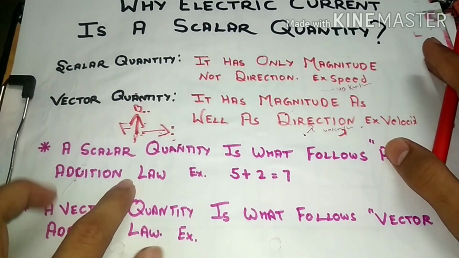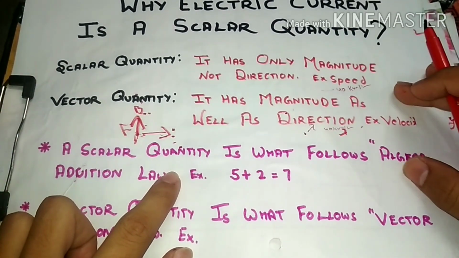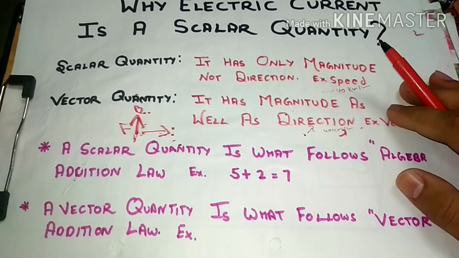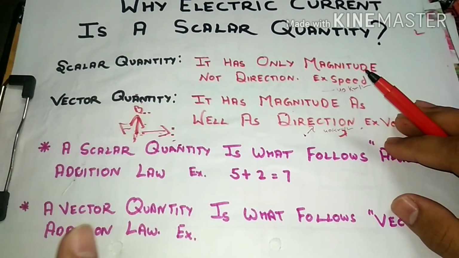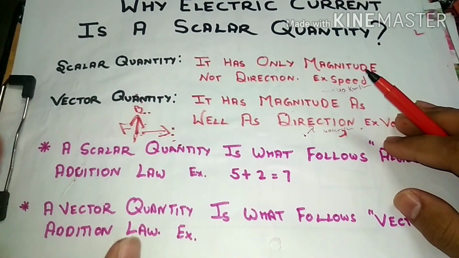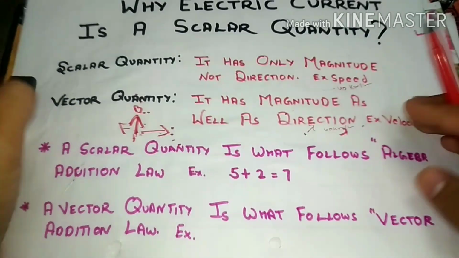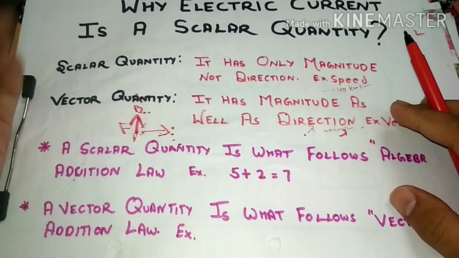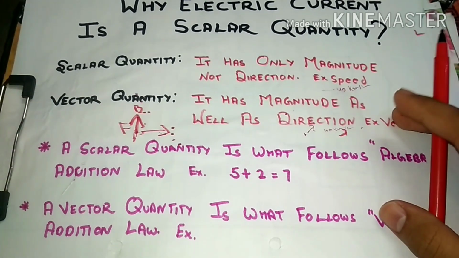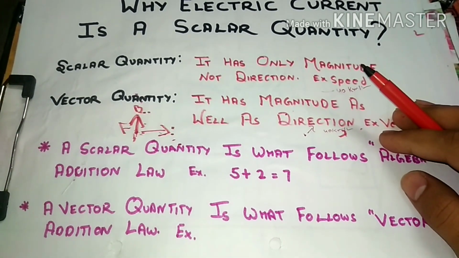The third point says that a scalar quantity is one that follows the algebra addition law, while a vector quantity is one that follows the vector addition law. And what is the algebra addition law and what is the vector addition law? We will talk about it.